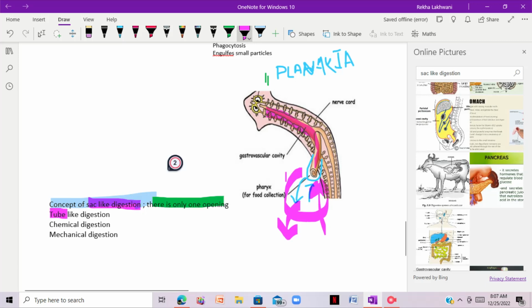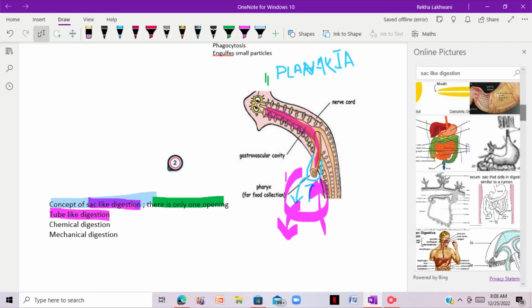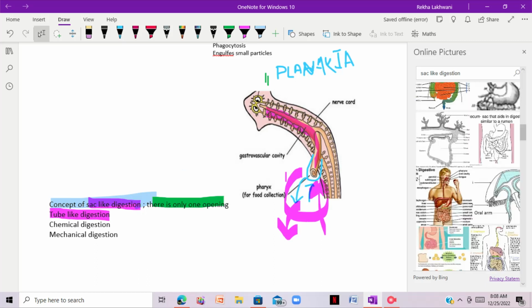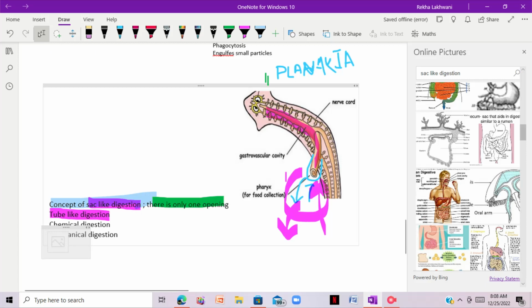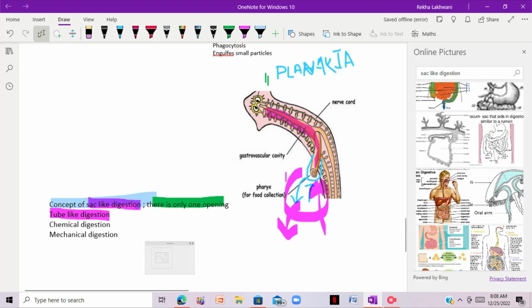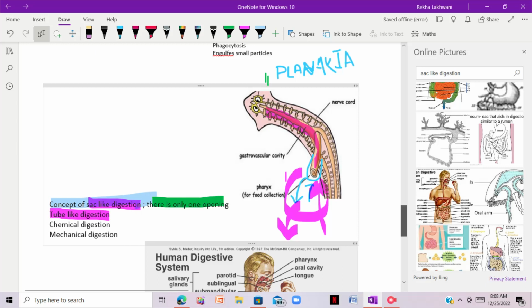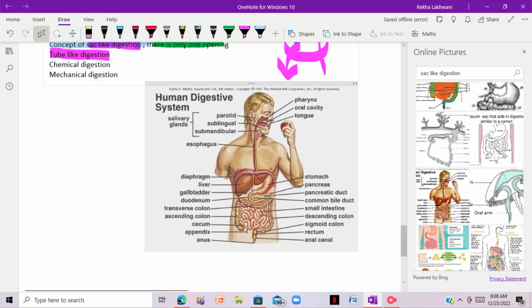As you can see in this given diagram, here we have one opening from which we can eat, and we have another opening from which we defecate, or egestion takes place, basically, right? So these are the two openings. Let me write here: two openings are present.